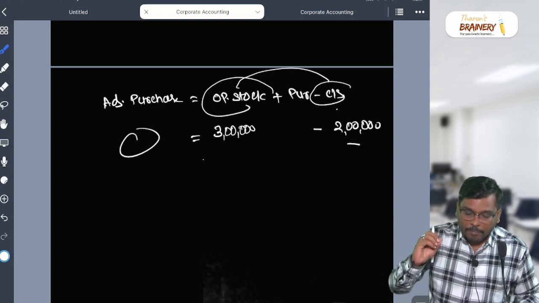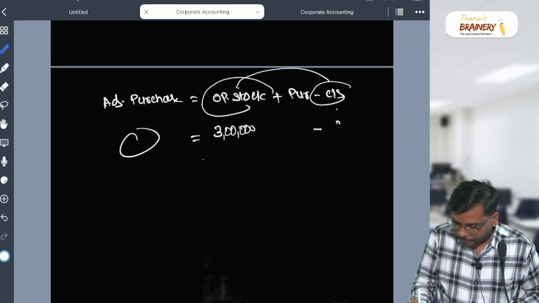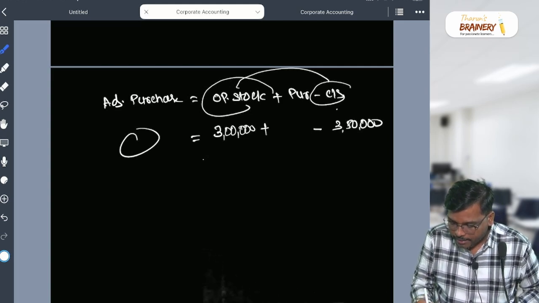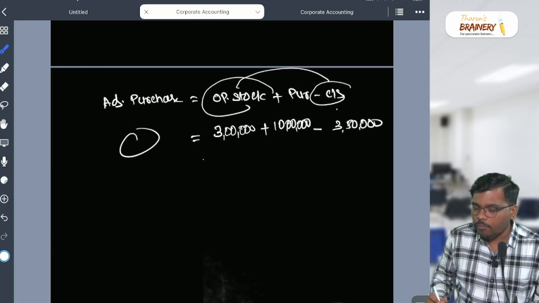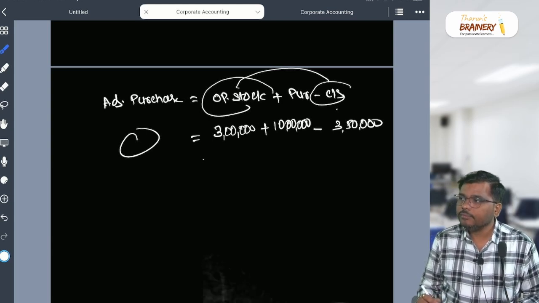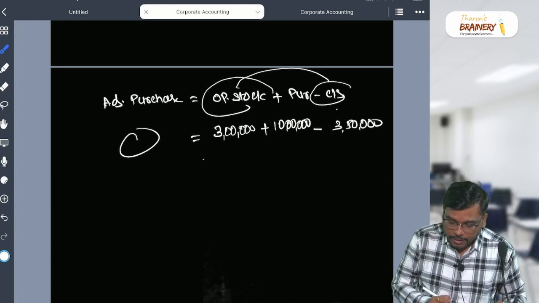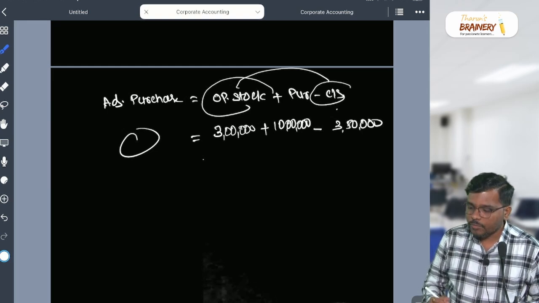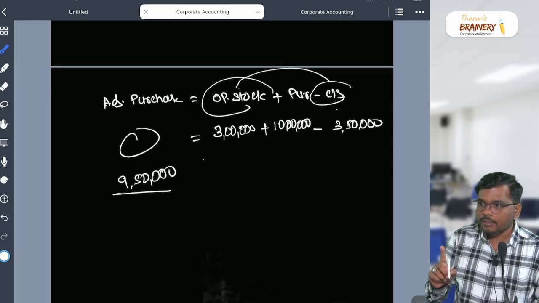Very, very important. My dear student, now suppose my purchases is 10 lakhs. How much is my purchases? 10 lakh. Now can you tell me how much is my adjusted purchases? 10 lakhs plus 3 lakhs minus 3,50,000. How much? 9 lakh. Very good, 9,50,000. Is that clear? Yes or no?